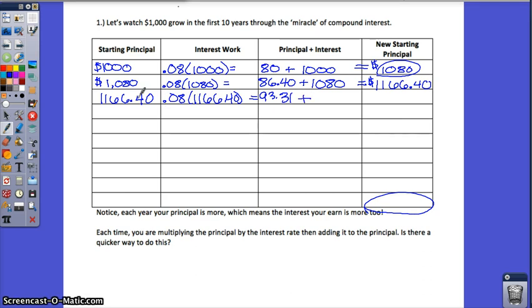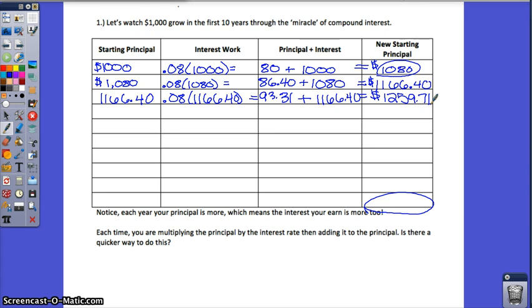Now you're adding that interest to the starting principal. So notice we're going to take that starting principal, and that's going to be multiplied by a rate, and then you're adding the starting principal to that answer. Notice how the starting principal happens twice in there. That might help you to understand the compound formula later on. So when we add this together, we can find that at the end of the third year, we'll have $1,259.71.